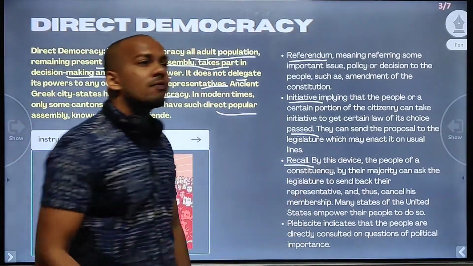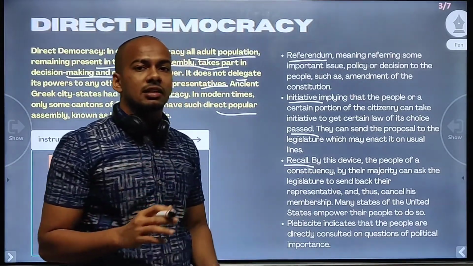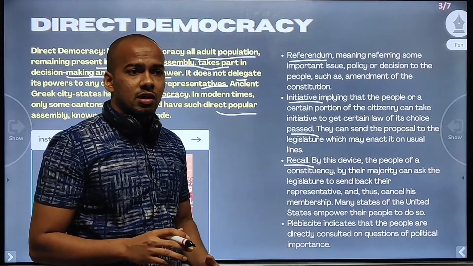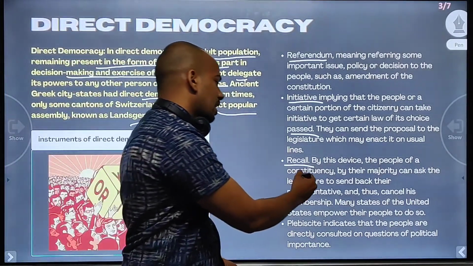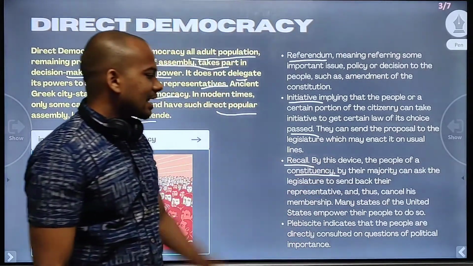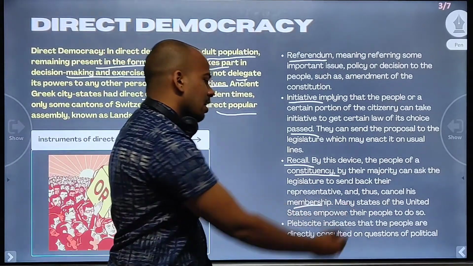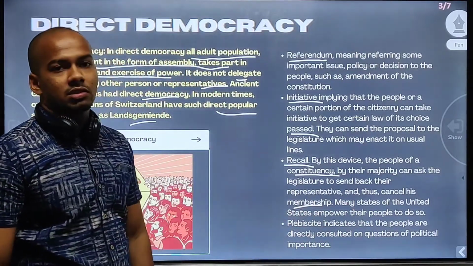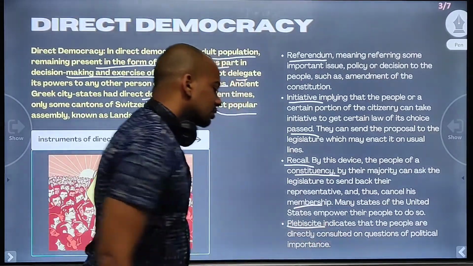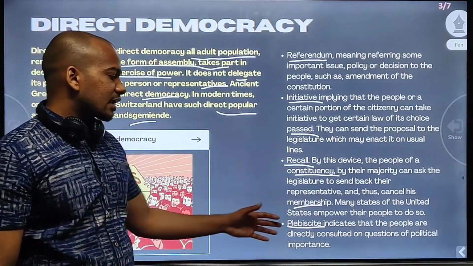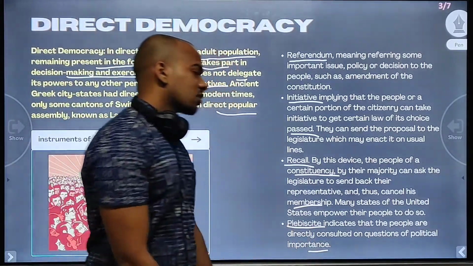Another is recall, which we have just explained. If the people think that their representative is not doing the work or is untrustworthy, this device can be used, and the people of a constituency, by their majority, can ask the legislature to send back the representative and thus cancel his membership. Many states of the United States empower the people to do so. Next is plebiscite. It indicates that the people are directly consulted on questions of political importance. It is a little similar to a referendum.